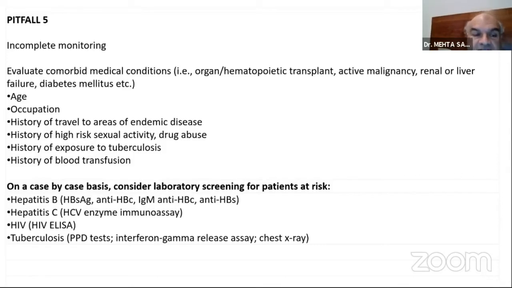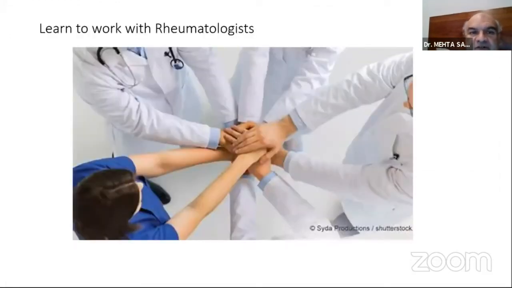Ideally, we should even consider hepatitis B screening, hepatitis C screening, HIV screening, and most important of all, never initiate any patient on immunosuppressive treatment without thoroughly evaluating for the possibility of underlying tuberculosis in India. So you can do a Mantoux, you can do interferon gamma, you can do a chest X-ray, ideally a chest CT before you start anything at all. And the most important thing is, of course, let us learn to work together with rheumatologists to manage these patients. Thanks. I've just kept it short so that it could be easy.